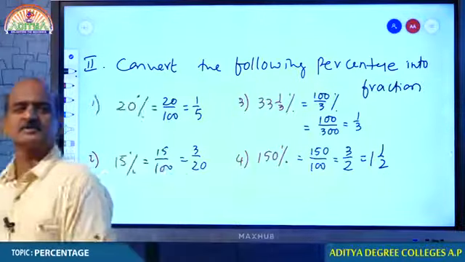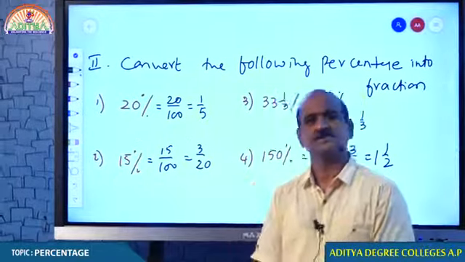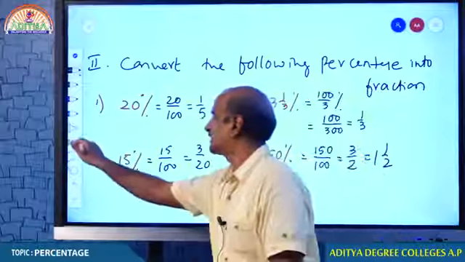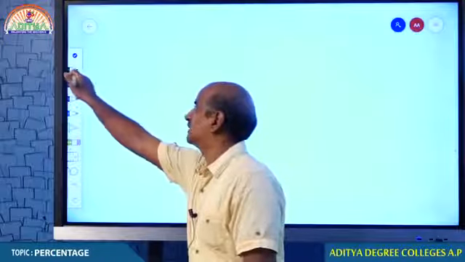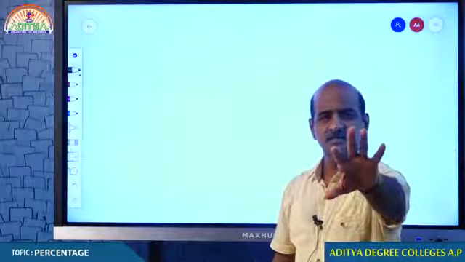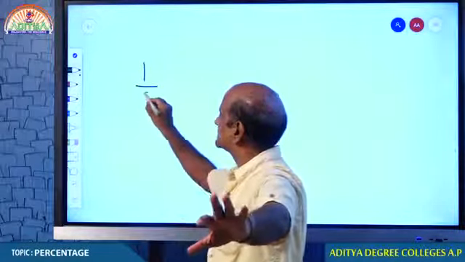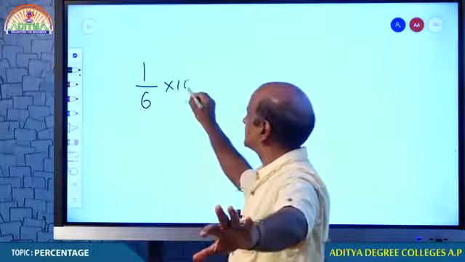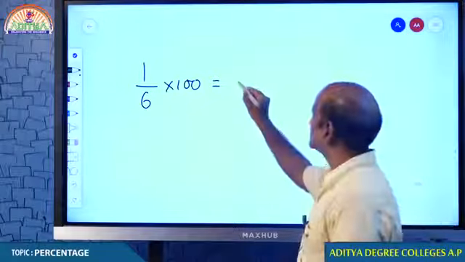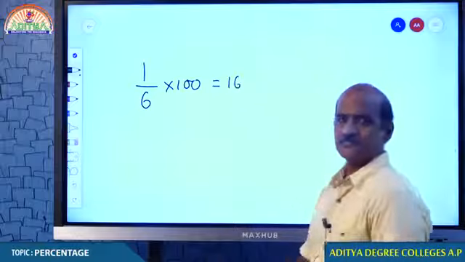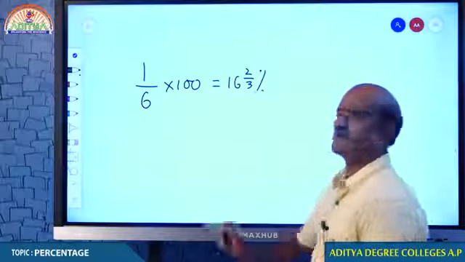So, how are we planning, my dear students? We are converting percentage into fraction and fraction into percentage. Now we understand that a fraction can be converted into a percentage and a percentage can be converted into a fraction, isn't it? Now, just let me tell you. Come on student, if we have 1 by 6 and we want to convert the same into percentage, we will do like this: 1 by 6 into 100. 100 divided by 6, how many times? 6 times. What is left? 2. 16 2 by 3%, isn't it?